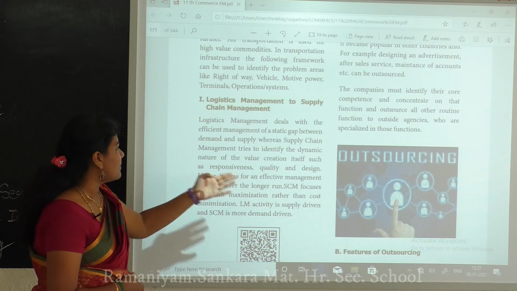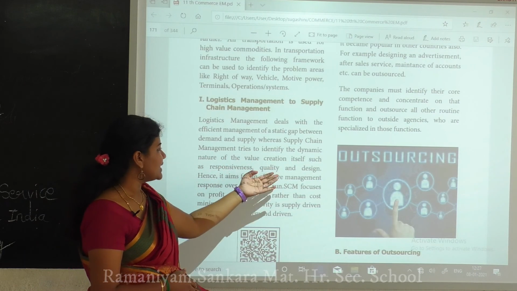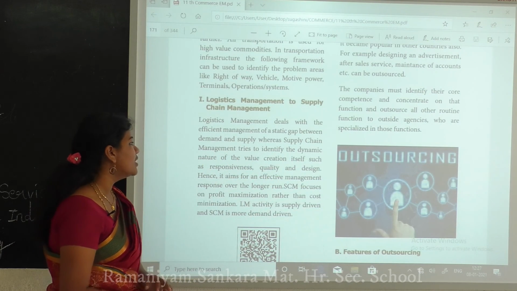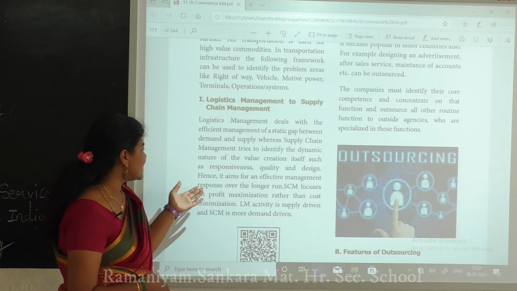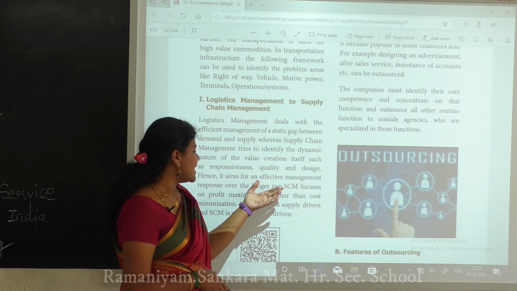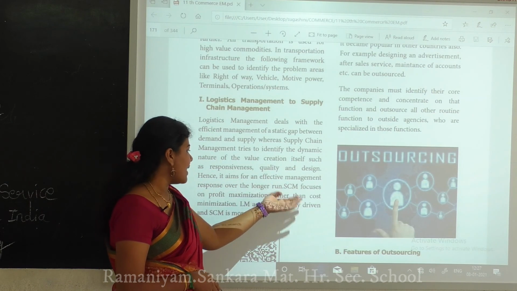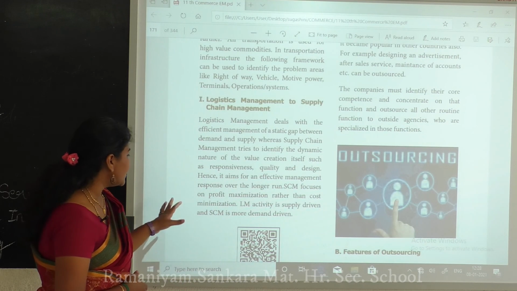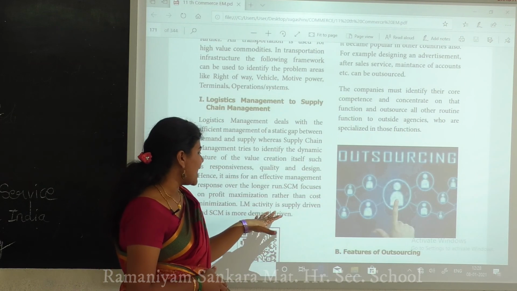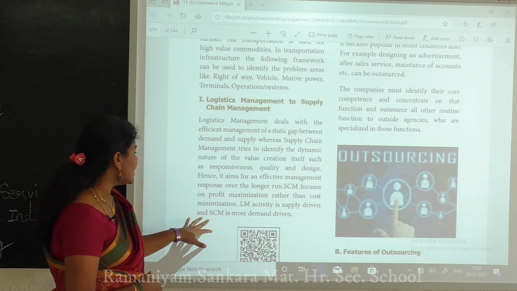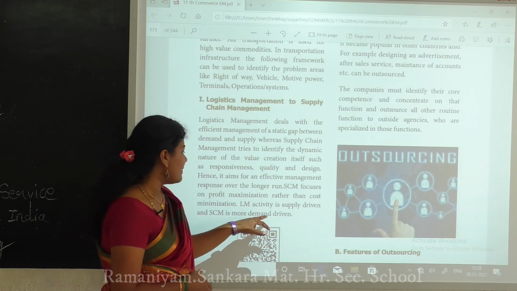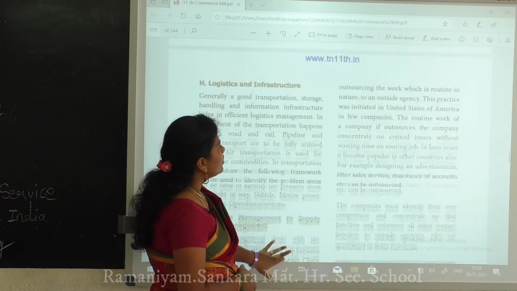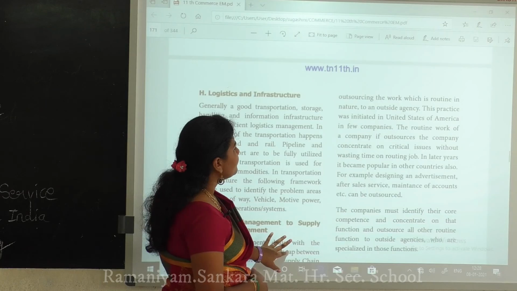So wherever supply chain management identifies the dynamic nature, value creation itself is the responsibility. So this is the SCM focus of profit maximization with cost minimization. LM activities are supply driven and SCM is more demand driven. Look at here.